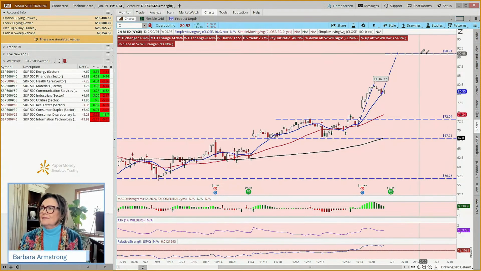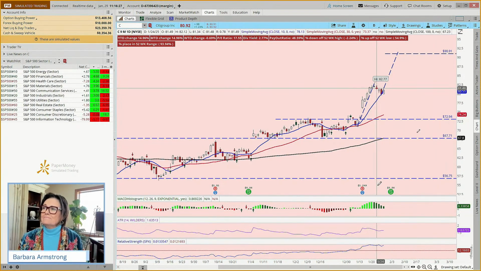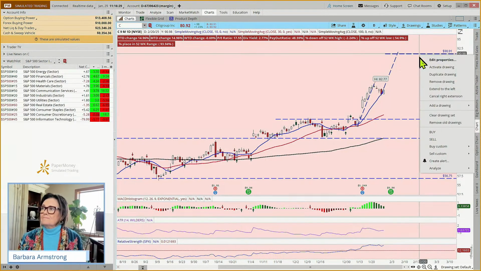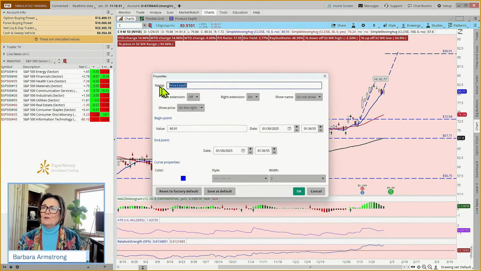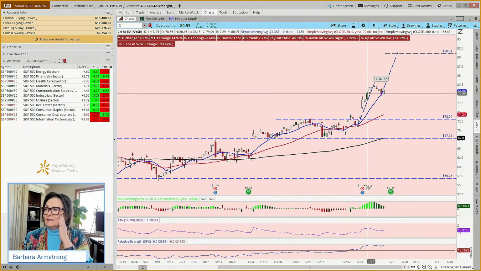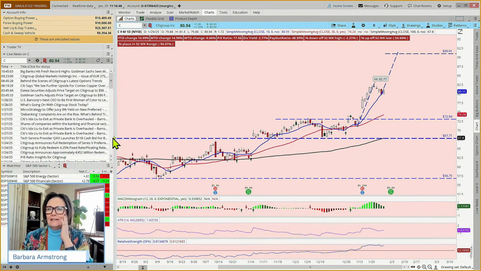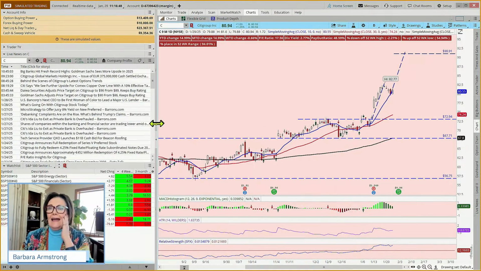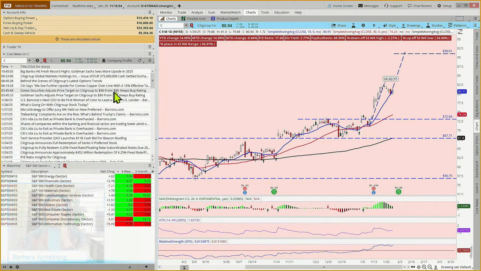So let's put our target right here. This could be an example of a flag target. Now, we just recently had earnings on this stock, and it gapped up on earnings. So you could look at the live news and ask, how do the analysts feel about this? Well, Daiwa increased their price target to 96 from 89.